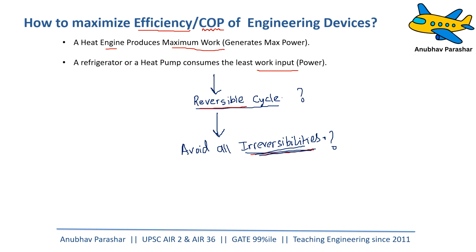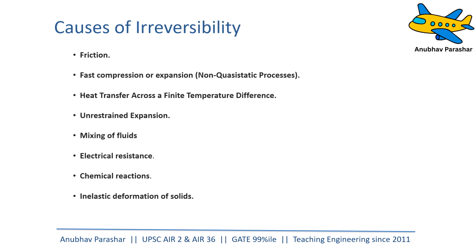This is the question that arose. The answer was that these are the main causes of irreversibility which we want to avoid. And if we are able to avoid them, we will be able to produce engines which are the most efficient. And what are these irreversibilities? Friction. For example, let us take the first thing, friction, right?